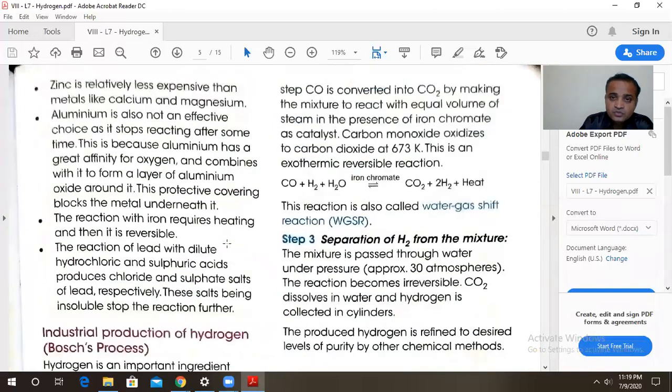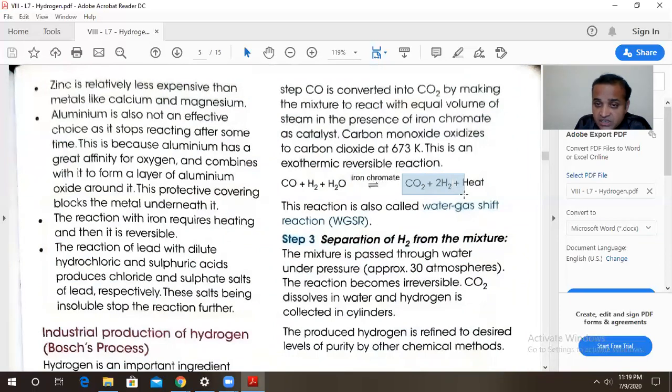So what is done now? This CO plus H2 is reacted with an equal volume of steam again, in the presence of iron chromate as a catalyst. CO and H2, that is water gas, is allowed to react with steam in the presence of iron chromate as a catalyst, where CO is converted into CO2.